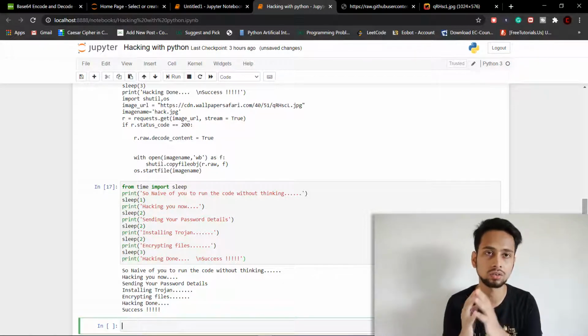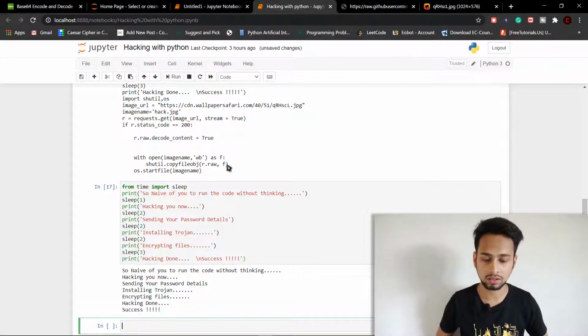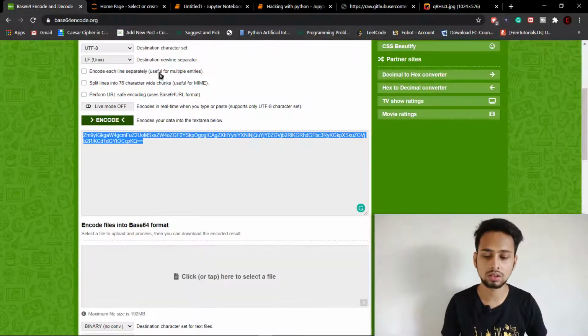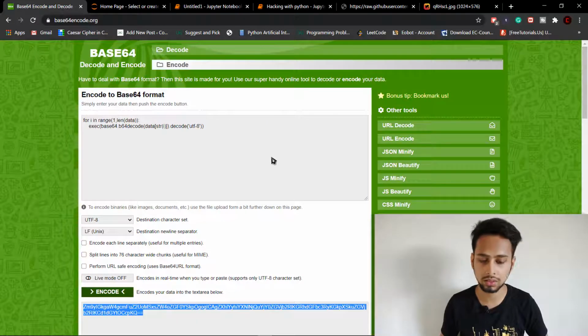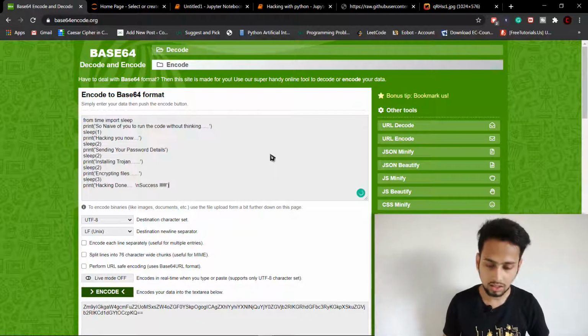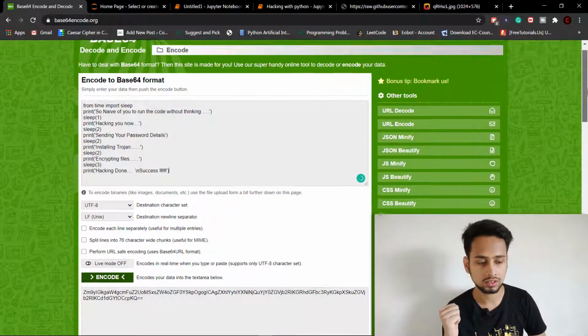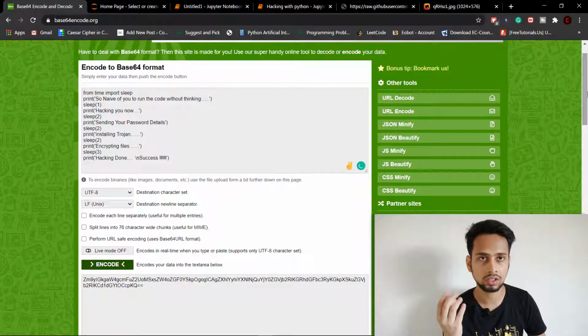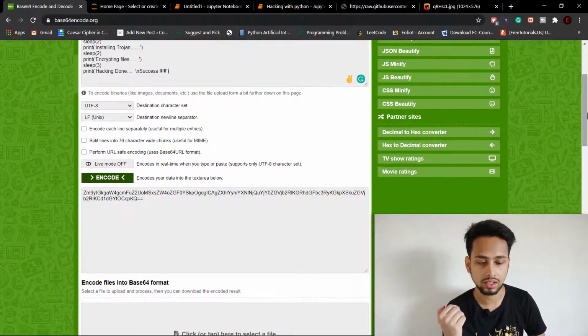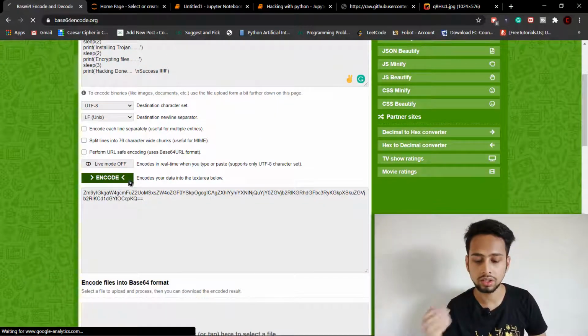But in case you don't have this, or you are on any operating system, you just need to copy this code. You are going to go to this website and paste it here. This website is base64encoder.org. You can just simply Google base64 encoder and go to any website of your choice. And you have to click on encode here.